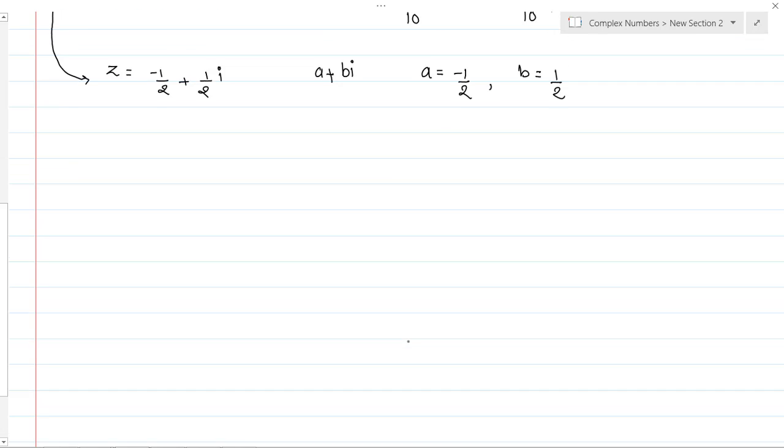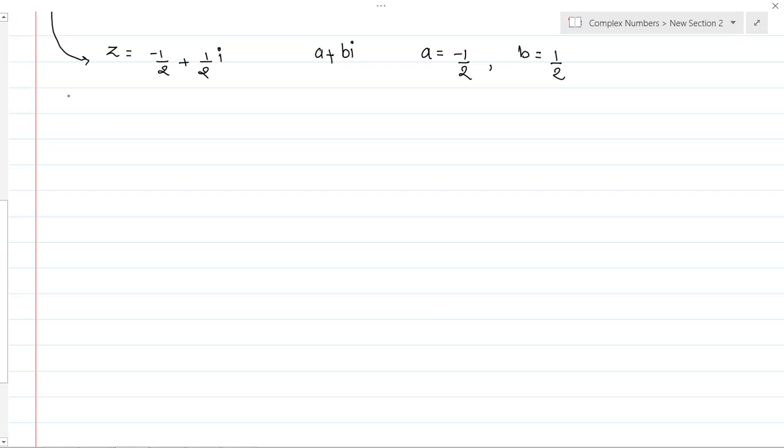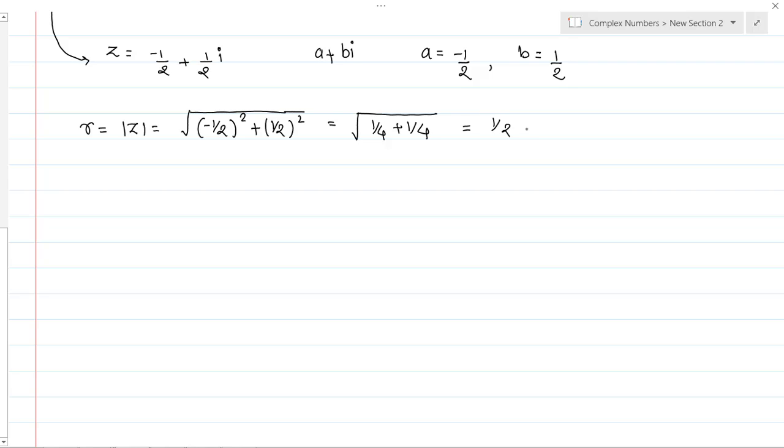Okay, so let's find out the modulus. So modulus r, or mod z, is nothing but the root of minus 1 by 2 square plus 1 by 2 square, which is nothing but root of 1 by 4 plus 1 by 4, which is nothing but 1 by 2 under the root 2. Is it okay?